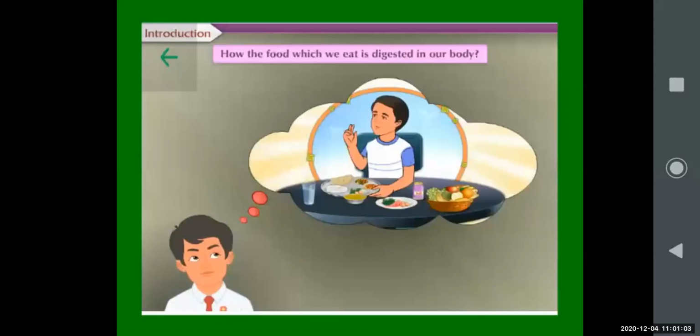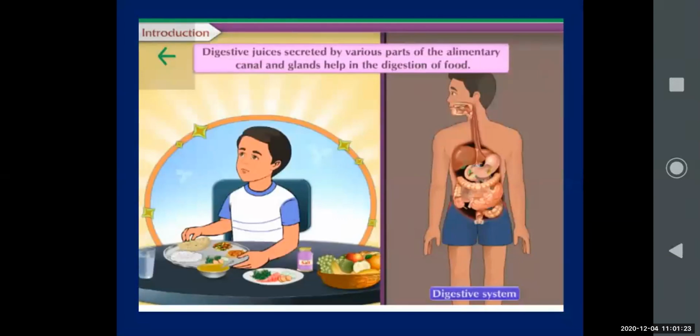So you must be thinking sometimes about how whatever we are eating gets digested. And those who have already studied in the science textbook in an earlier standard must know how the digestion of food takes place in our body by using different kinds of digestive juices. You can see here the digestive parts: we take food from the mouth, we chew it, and then it goes through the larynx, the trachea, then to the stomach, then the small intestine, then the large intestine.